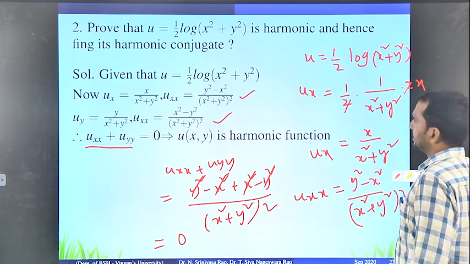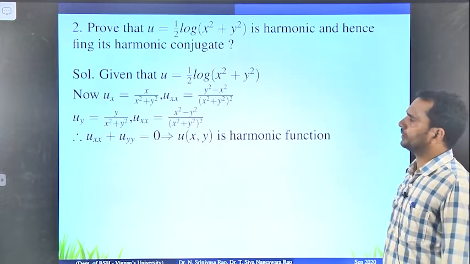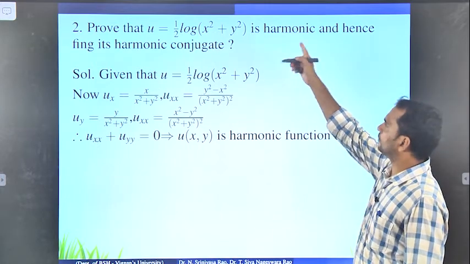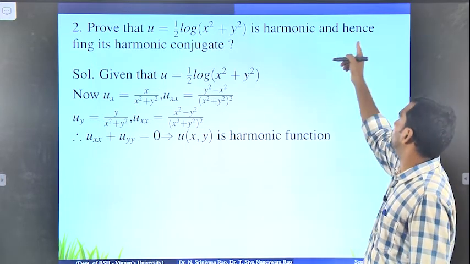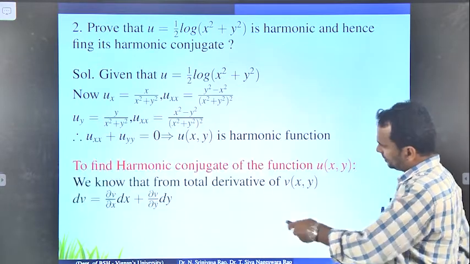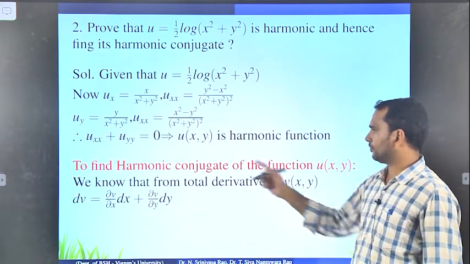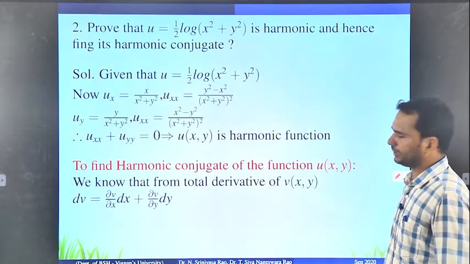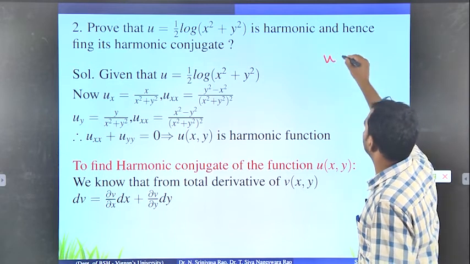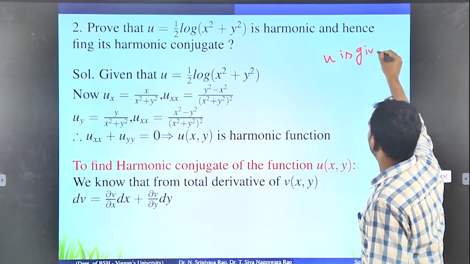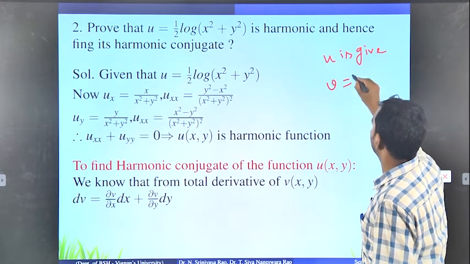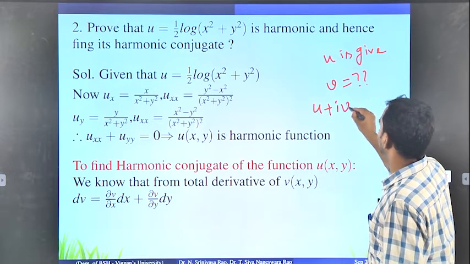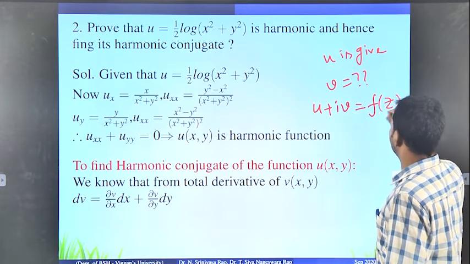Okay. So now the next part is, find its harmonic conjugate. That is the second part of the problem. The first part is harmonic, which we already proved. The second part is to find its harmonic conjugate. So to find the harmonic conjugate of u, everybody remember what you have to find indirectly. If u is given, you have to find v, so that if you add u plus iv, you will get f of z. So that is our target.